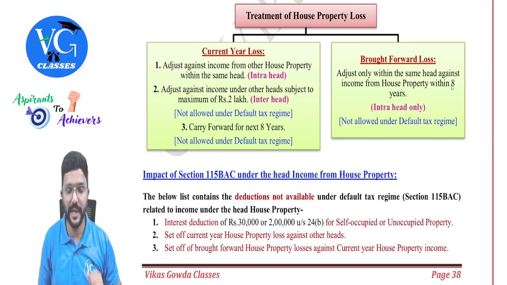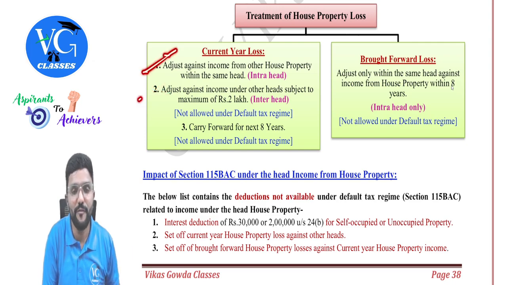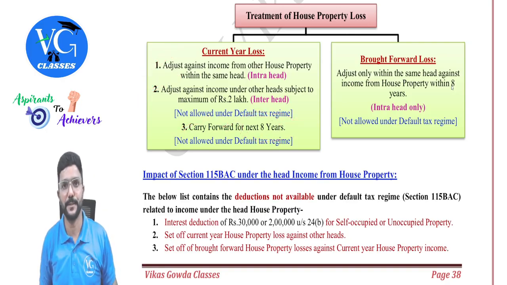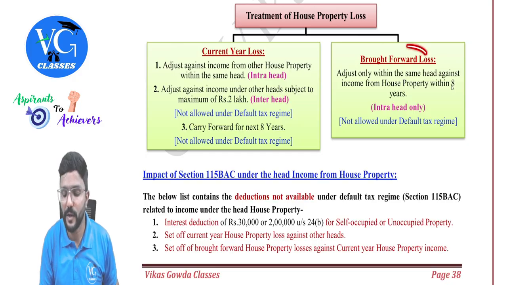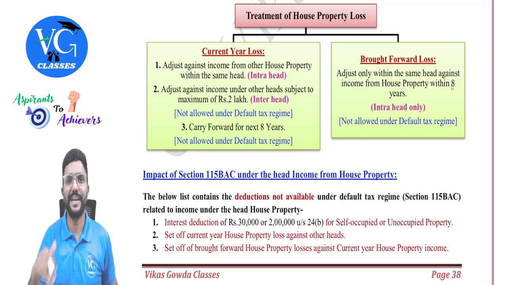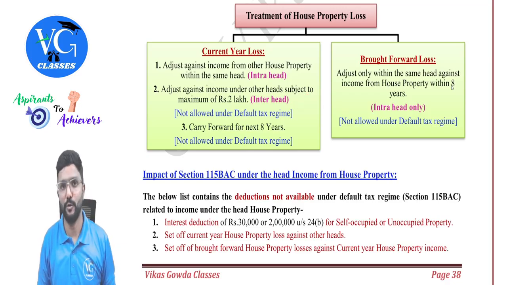Okay. Then, if this is also not possible, first intra-head. If that is not possible, we will go for inter-head. If that is also not possible, you can carry forward it for the next 8 years. And when you carry forward, we will call it a brought forward loss in the subsequent year. You can adjust it only within the same head of income. When you carry forward the loss, inter-head adjustment is not allowed, guys. Inter-head will not be allowed.